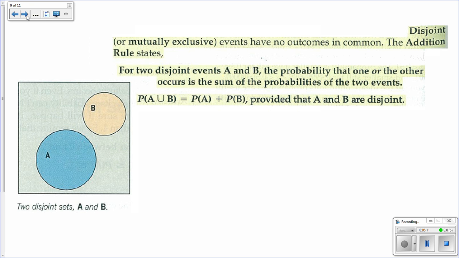Another thing you need to be aware of is the disjoint addition rule. If two events are disjoint, meaning there's nothing in common, then the probability that A or B will happen will be the probability that A happens plus the probability that B happens. So for example, rolling a dice, the probability that I roll a 2 or a 4 would be 1/6 plus 1/6, or 2/6, or a third, because I'm adding up those separately because they're disjoint events. Make sure that you only use this when they are disjoint. In the next chapter, we'll talk about what to do if they are not disjoint.